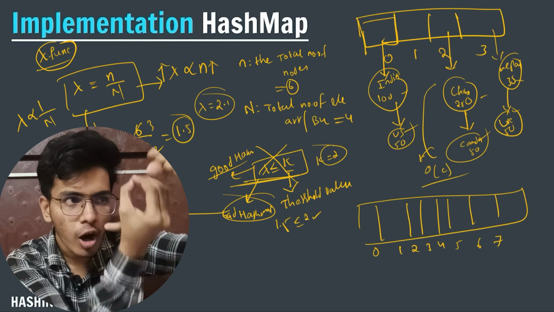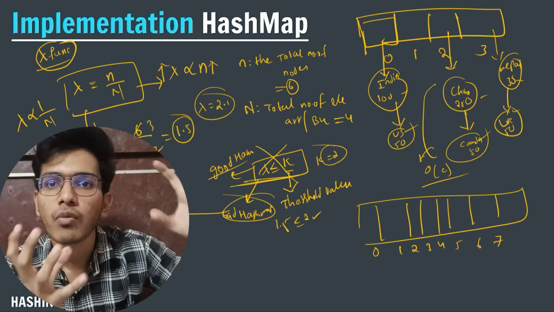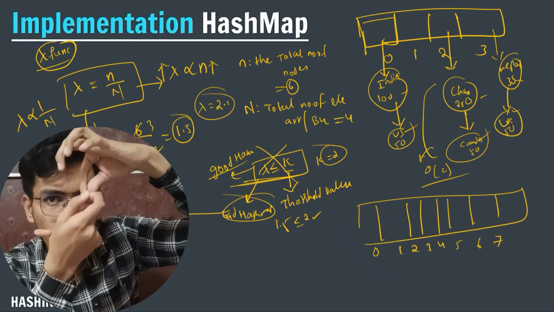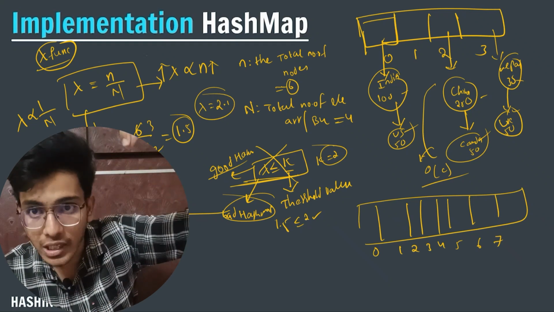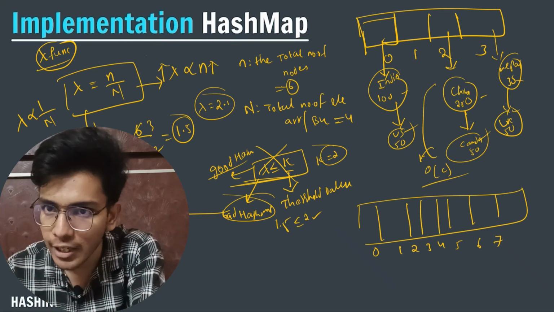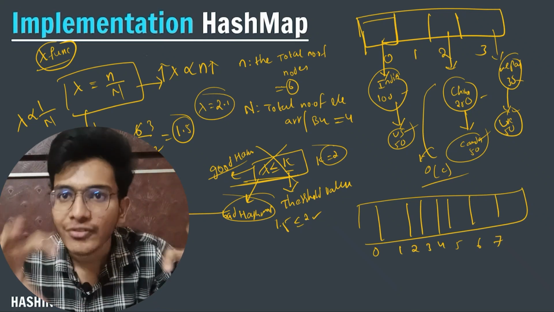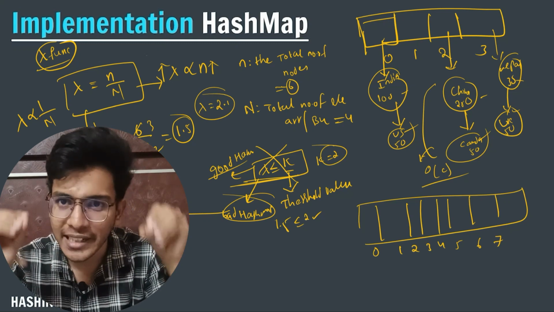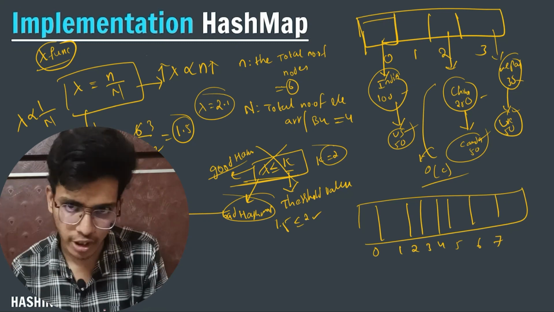I will not form long chains. I will avoid formation of a long chain for a single element. Whenever I am getting a long chain, I will check the lambda value and the k value. If k value is not greater than lambda value, then I will immediately perform rehashing.